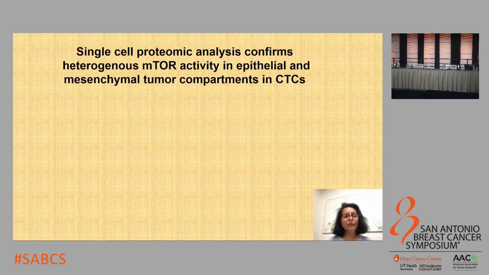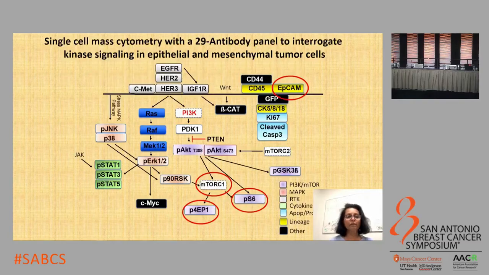We also confirmed these results using single-cell proteomic analysis of CTCs derived from a mouse tumor model. So we applied mass cytometry using a 29 antibody panel, which allowed us to interrogate the lineage of the tumor cells by looking for EpCAM expression, and we also looked at mTOR activity using the expression of phospho-S6 and phospho-4EBP1.